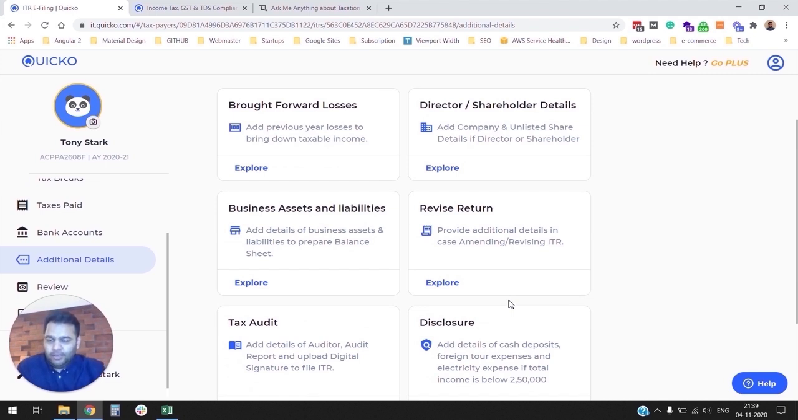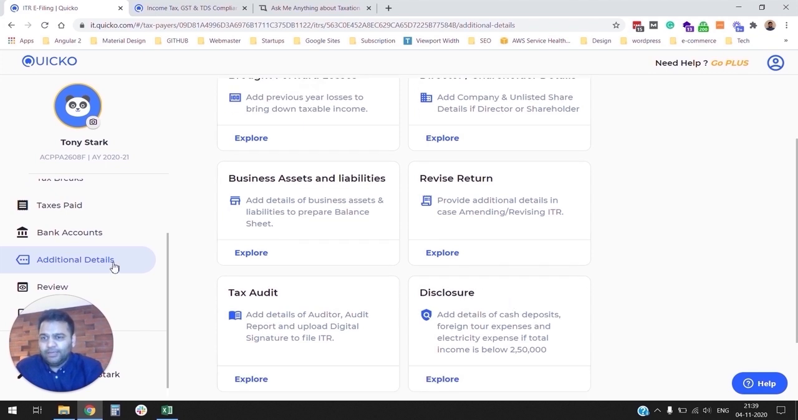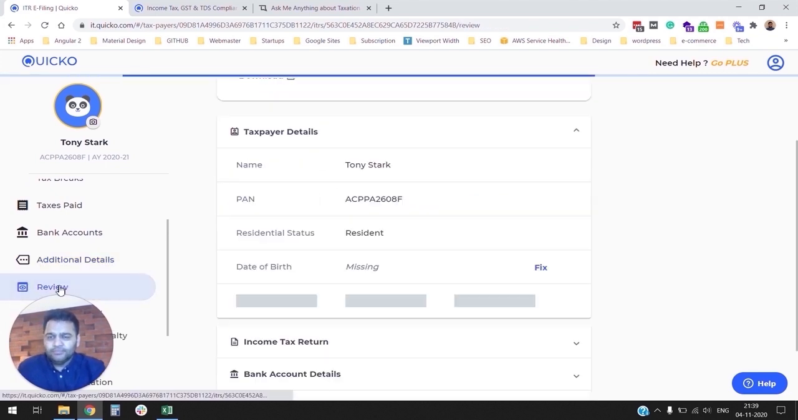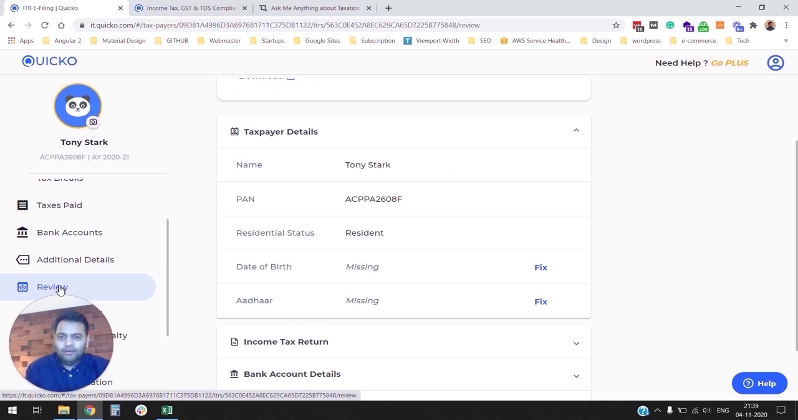In a moment, we're going to talk about tax audit and how Quidco helps you determine whether tax audit is applicable or not. So let's quickly go to the review section. Now that we have prepared most of our income tax return, we can quickly go through all that information.